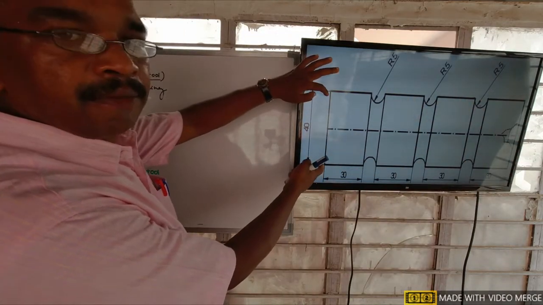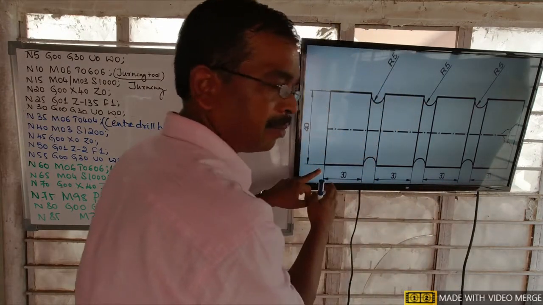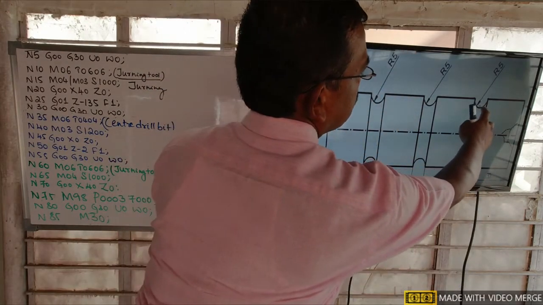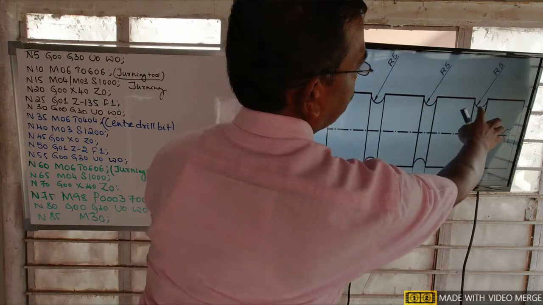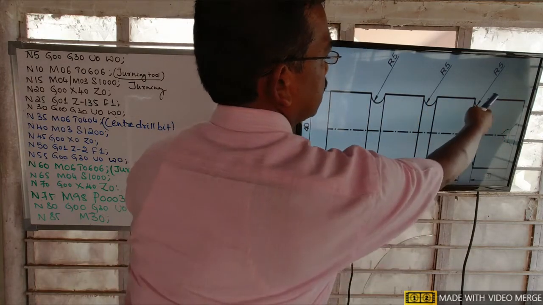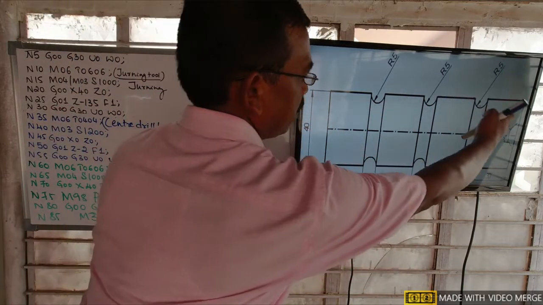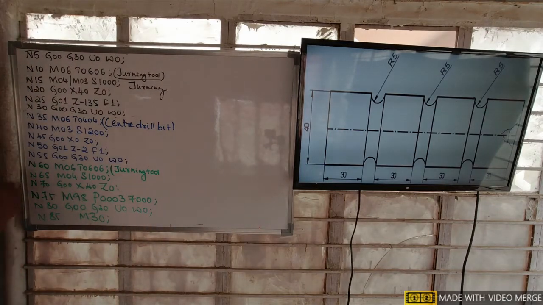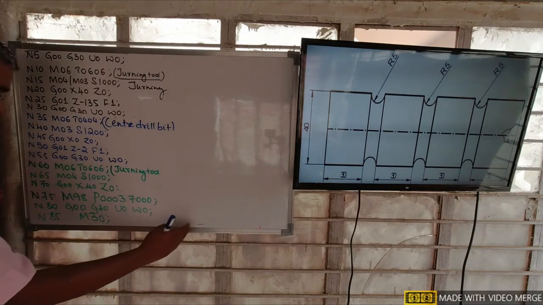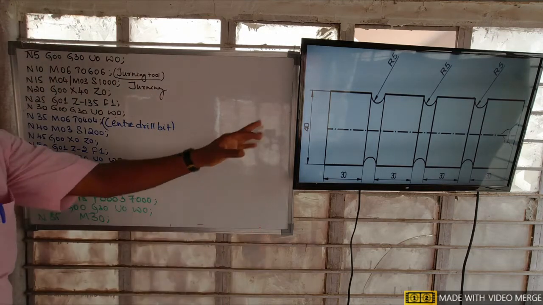One plain bar of 40 mm diameter is to be turned for 135 mm length, with a radius at 3 places, R5, R5, R5. This is the identical surface we have to finish. For finishing this component, I have written this CNC program, a group of instructions written according to the standard format for finishing a workpiece.